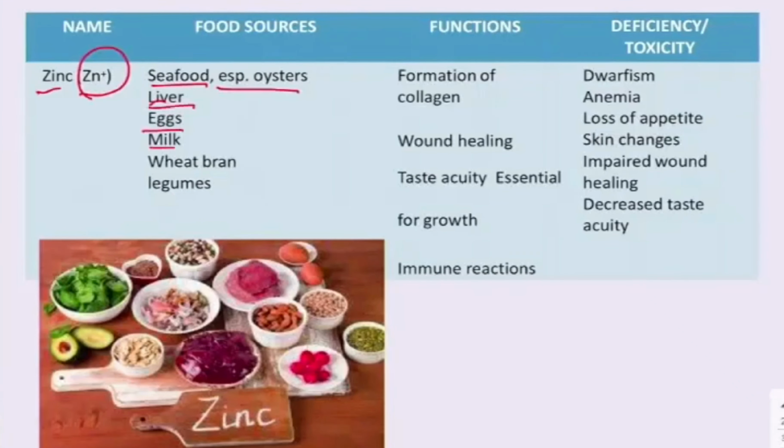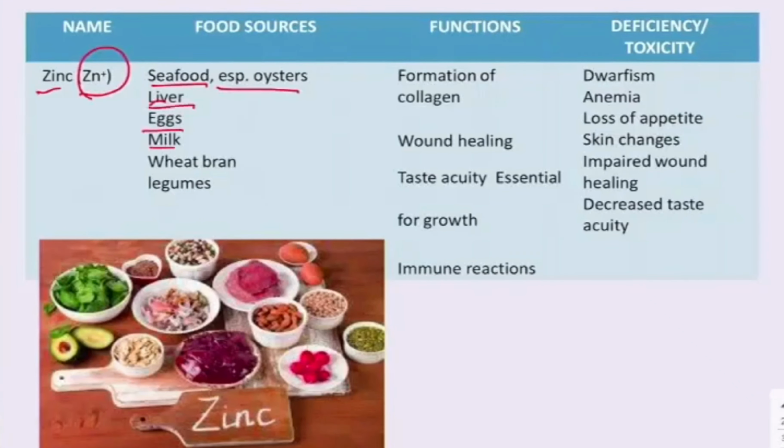It also helps in wound healing and taste acuity, essential for normal taste function, whatever we are eating, the sour taste, sweet taste, bitter taste. So for identifying taste, we require zinc. It is also needed for growth and for the immune reaction. These all are the functions of zinc. Now the deficiency or toxicity. The deficiency of zinc may lead to dwarfism, anemia, loss of appetite, that means anorexia, skin changes in the integumentary system, impaired wound healing, and decreased taste acuity, that is, a decreased capacity to identify a particular taste.